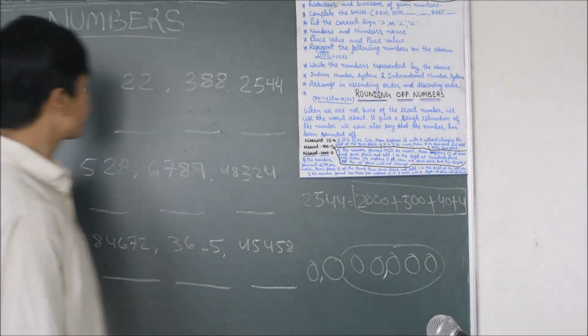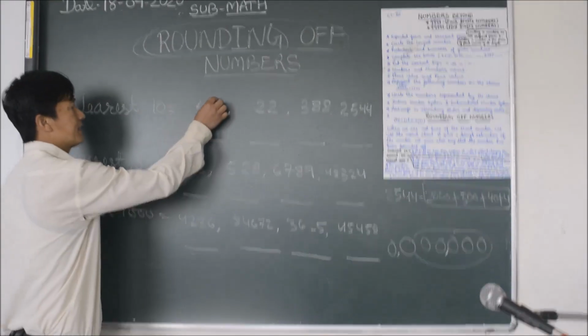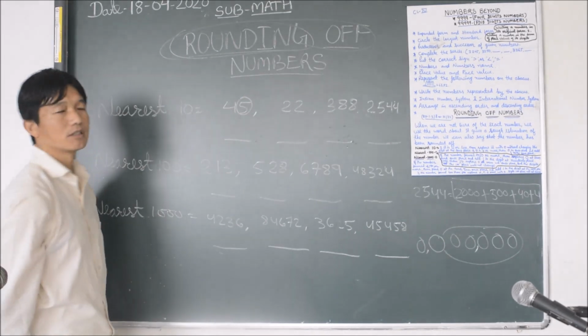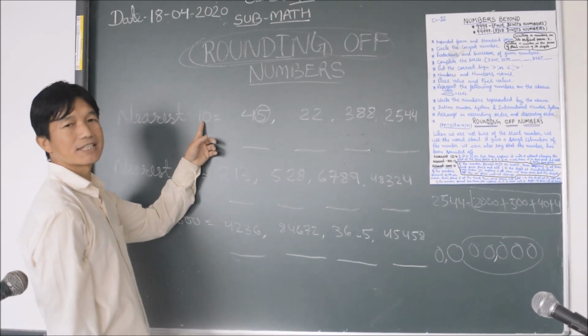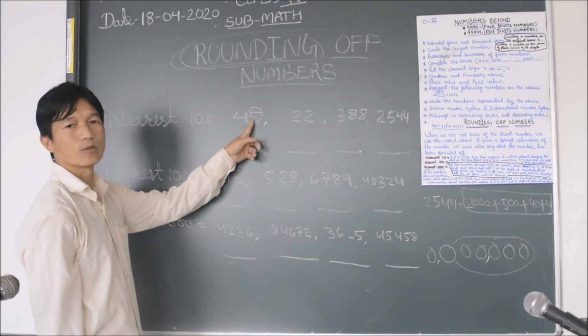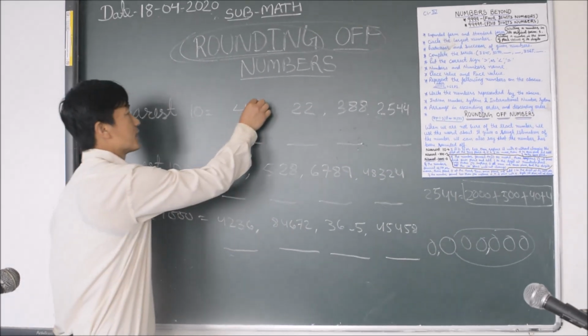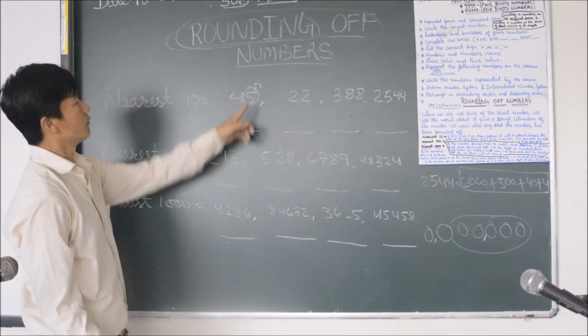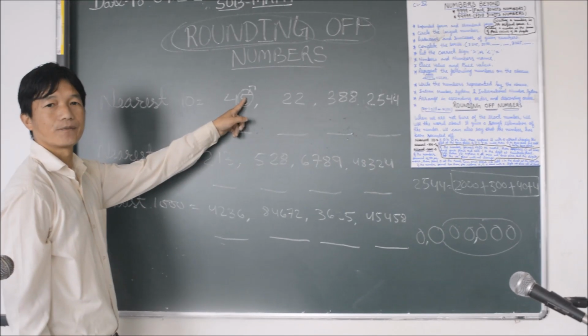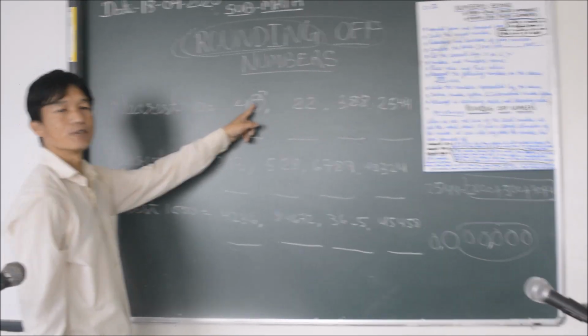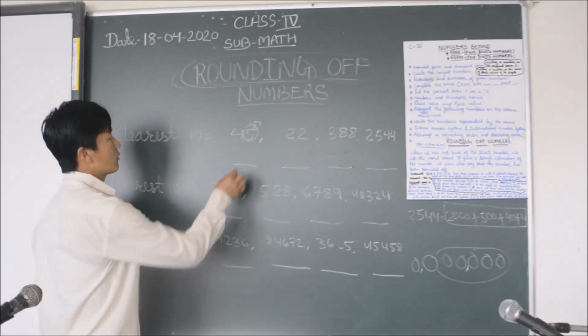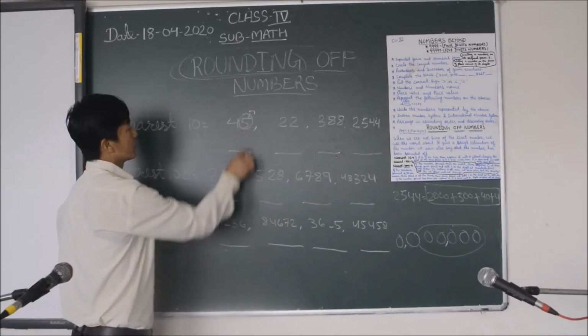That means while rounding off to the nearest 10, we have to first check the ones place. If this ones place number is 4 or less than 4, then we put 0 in the ones place.